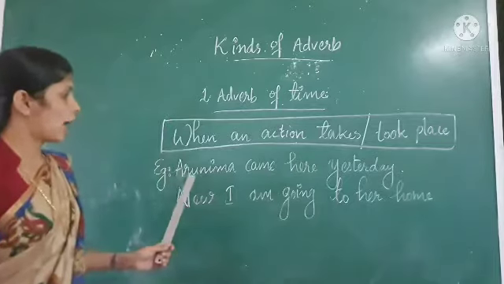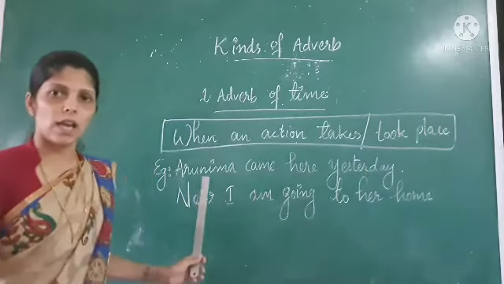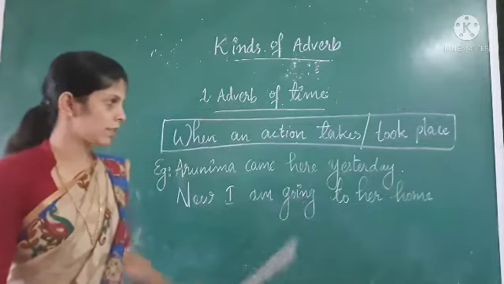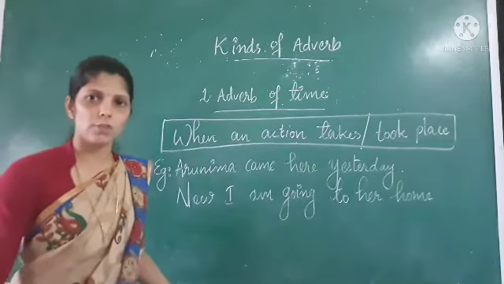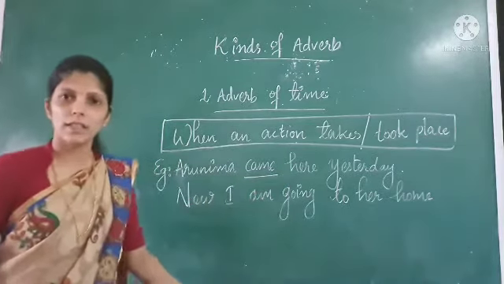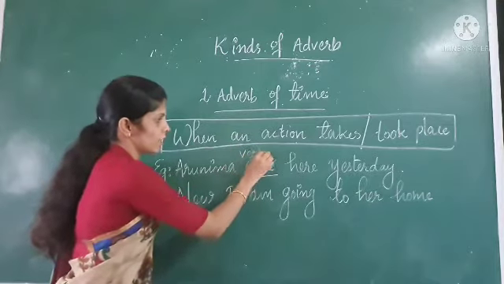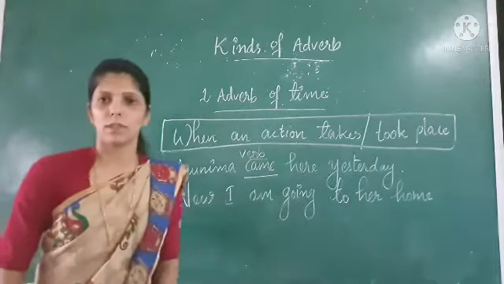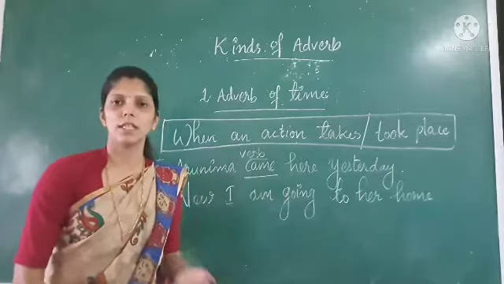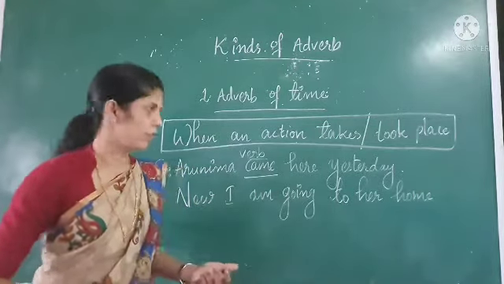Example, Arunima came here yesterday. In this sentence, the verb is the action which is happening over there. Came, Arunima came here. That is the action. As per the definition, we have seen that adverbs give some extra information to the verb.